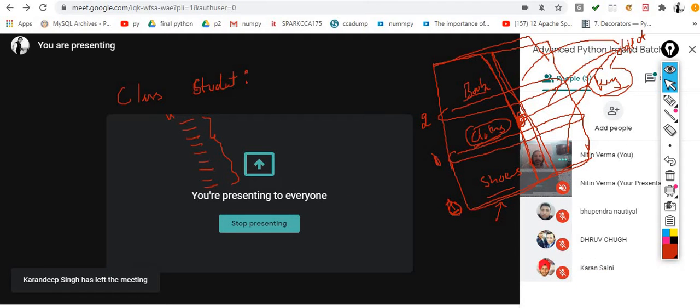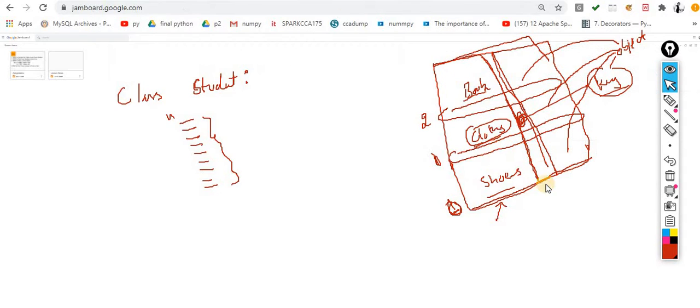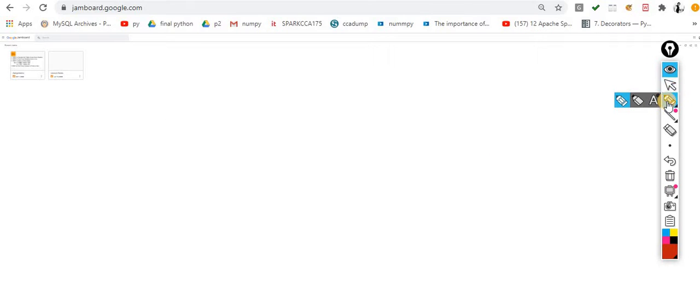So I think now the picture is clear to everyone, the basic terminology. Now you can relate this example in the context of classes as well. I am moving ahead to the more technical terms, then I will show you the entire syntax for classes as well.